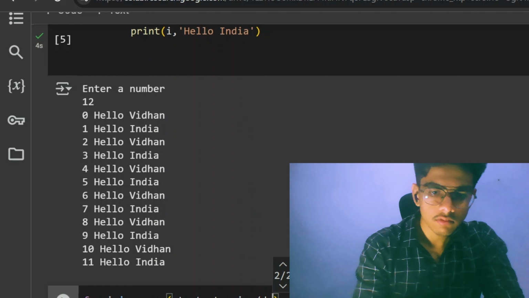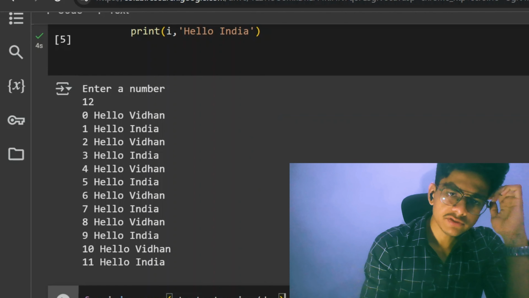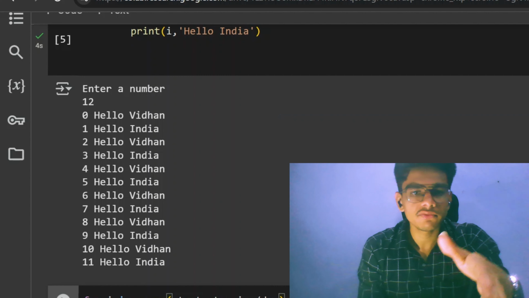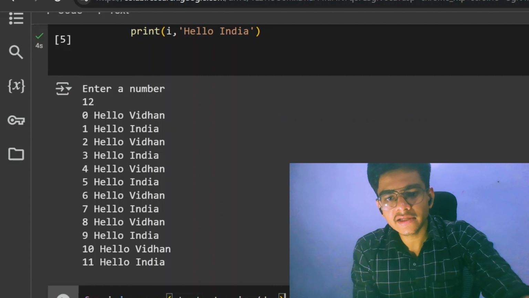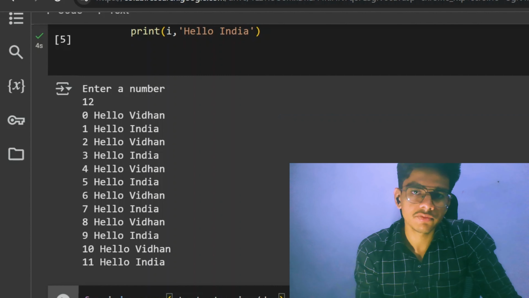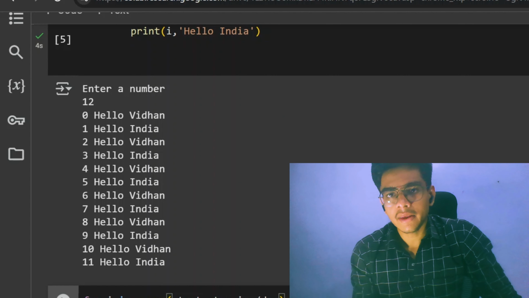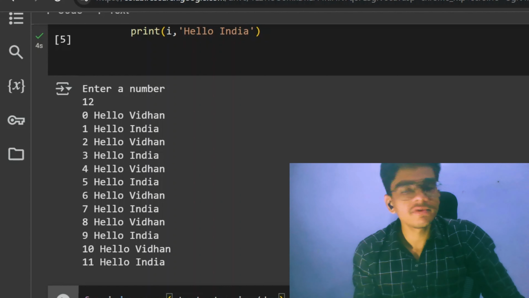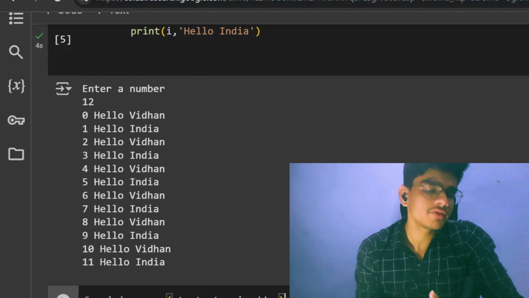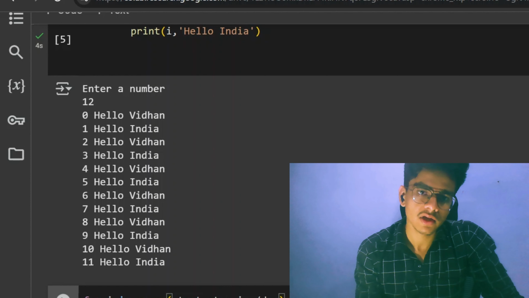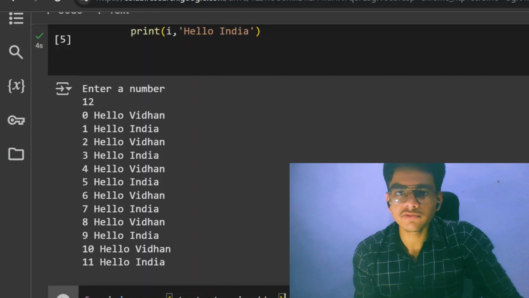The start and increment or decrement may or may not be given to the program. But the one thing we must give to the range function is stop: the integer where it should stop.